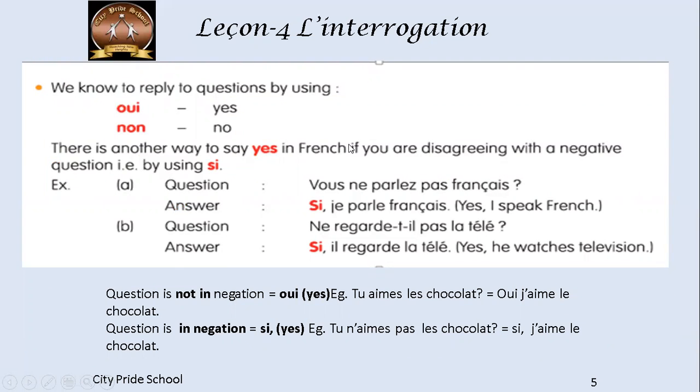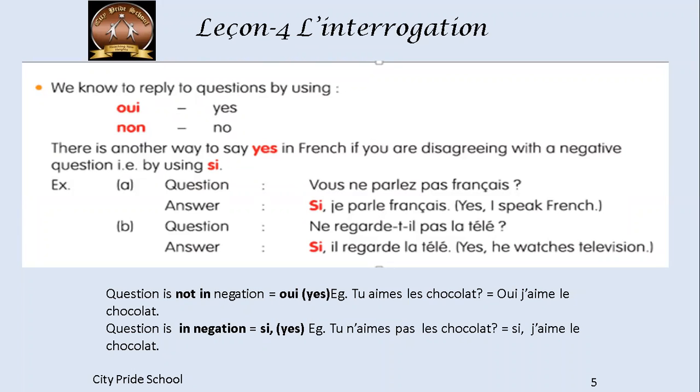All right. So we know to reply to questions by using oui or non. Usually what we do is we either reply by using oui, yes, or we reply by using non, no. So in the case of a negative question, there is another way to say yes in French. If you're disagreeing with a negative question, that is by using si.